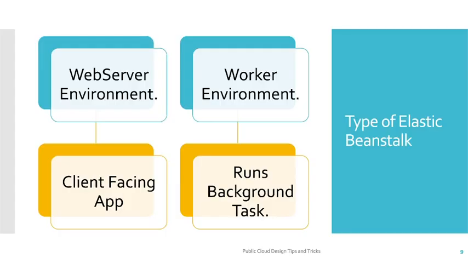So what types of Elastic Beanstalk environments are currently available in the AWS world? There are two types of environment that you'll find. When we are talking about AWS Elastic Beanstalk, these environments are the heart of the application. So here there are two types of environment you'll find. One is the web server environment, another is the worker environment.